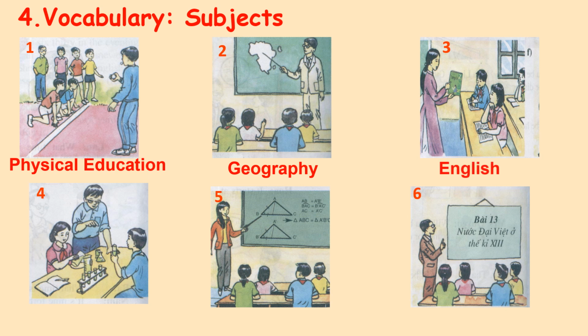Number 3, it's English. Number 4, chemistry. Number 5, math. And number 6, history.